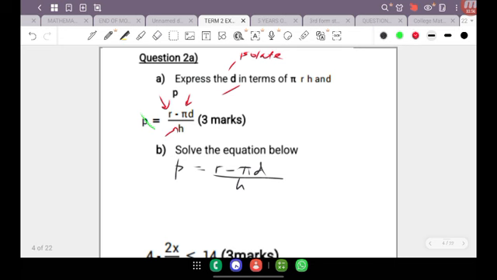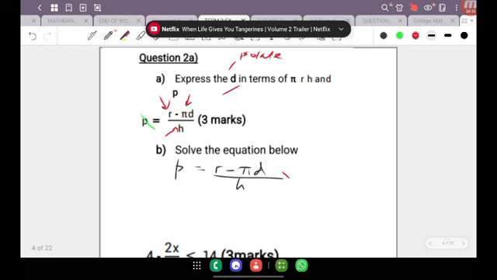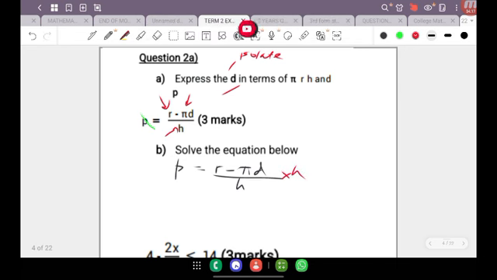Some instructors will tell you that you can just put P over 1 and cross multiply. I like that method as well, I'm not against it, but I prefer to stick to how I teach. I like to tell my students that you multiply both sides of the equation by the denominator. So I'm going to multiply this side by h, and multiply this side by h as well.